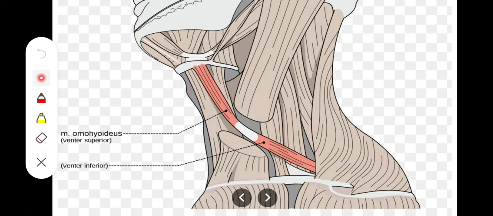The origin is such that it comes from the level of the scapula. So from the superior border of the scapula near the suprascapular notch, it will be getting its origin, and it will be extending all the way by way of a pulley. Going along the pulley, it reaches the lower border of the body of the hyoid bone. So the lower border of the body of the hyoid bone provides its insertion, and we also need to know about this fascial pulley which connects the inferior and the superior bellies of the omohyoid muscle, and this fascial pulley is present over the internal jugular vein, just a part of its location.